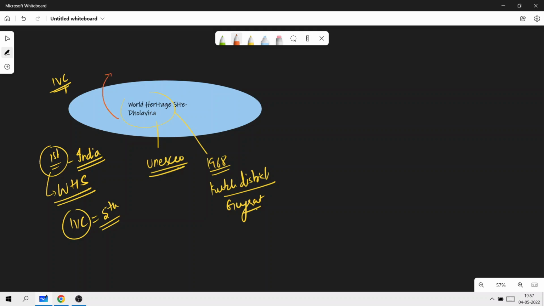That is, Dholavira has a water management system. It has multi-layered defense mechanisms. Extensive use of stone is found here in the construction, and it also has special burial structures. Right? So remember these points, very, very important.